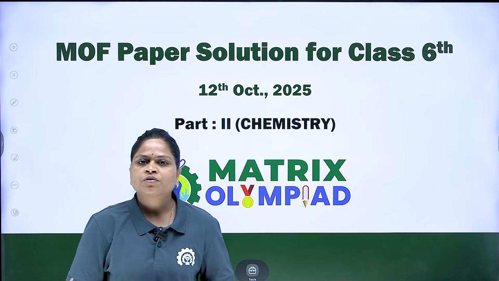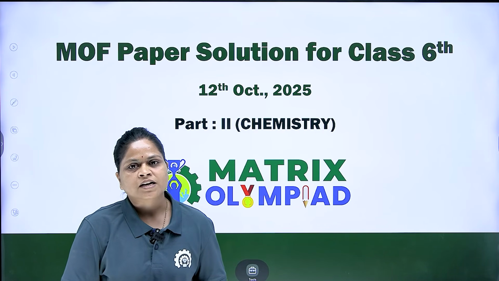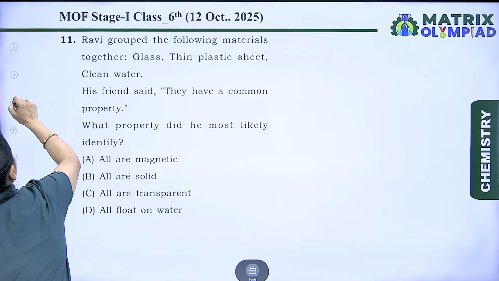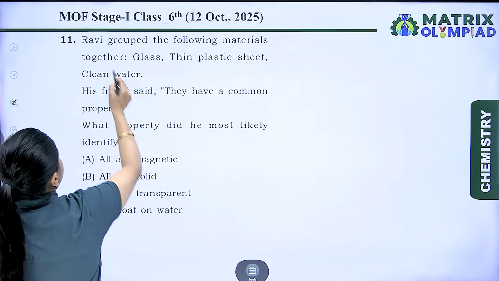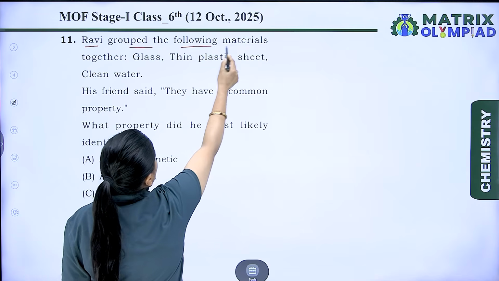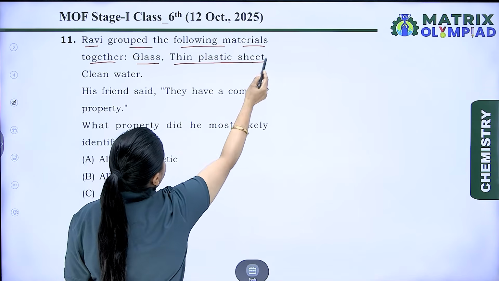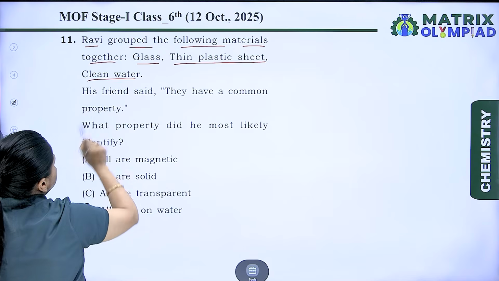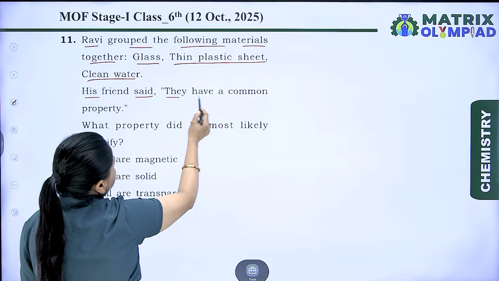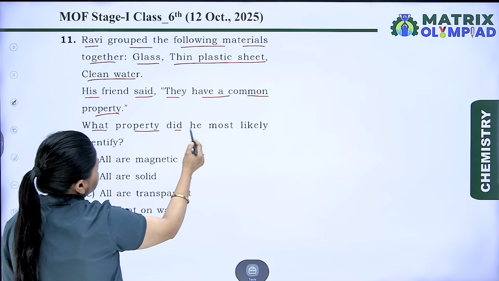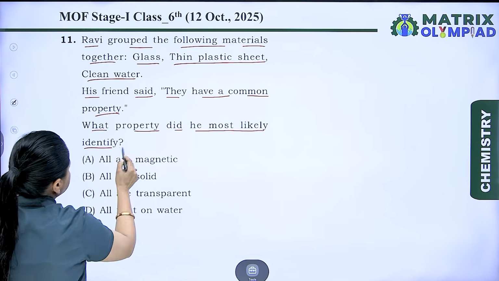Now we are going to take part 2, chemistry for class 6th. Let's start with the question. Ravi grouped the following materials together: glass, thin plastic sheet, clean water. His friend said that they have a common property. What property did he most likely identify?